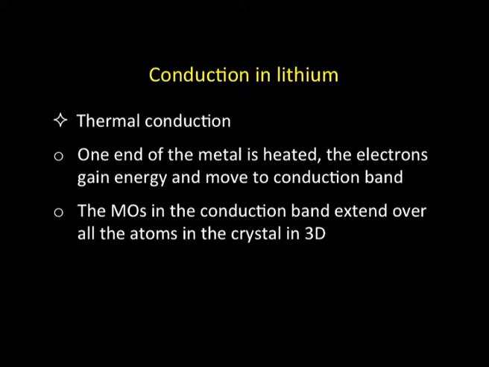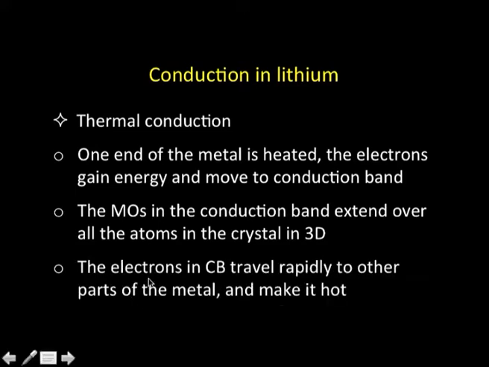So, this will be extended over the whole crystal, and as a consequence, these electrons will move all along the crystal, and in the process they will carry the heat energy with them. That is how thermal conduction is explained by this particular model. As we just mentioned, the electrons in the conduction band travel rapidly to other parts of the metal and make them hot. So, that is how thermal conduction can be explained in terms of the band theory.